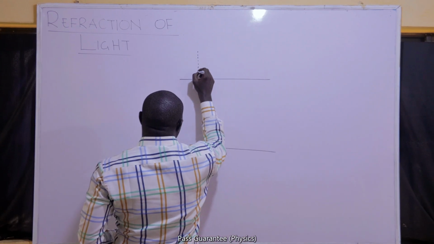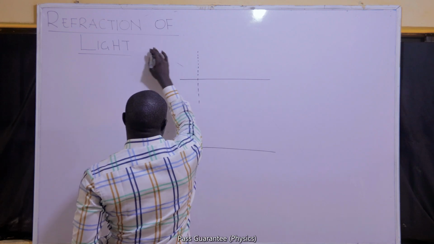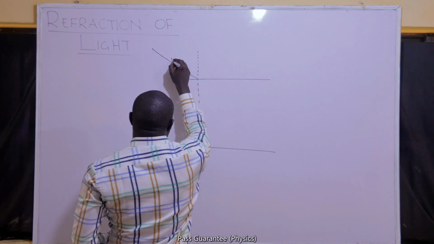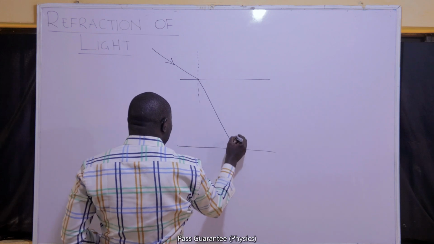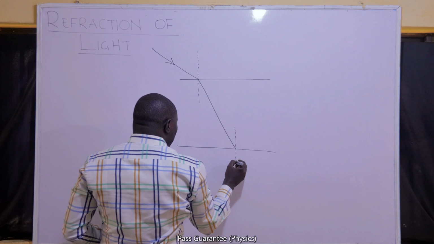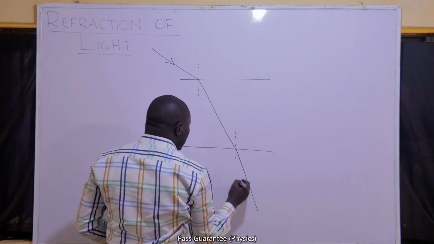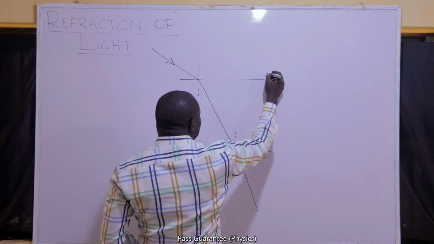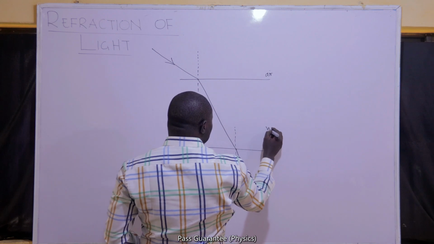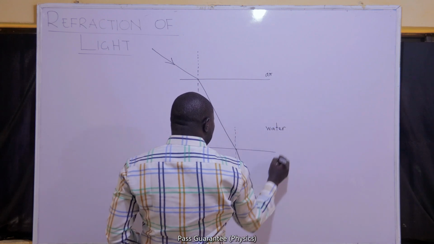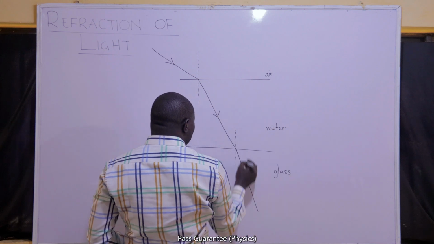It can first enter through air, and if it enters through air, we can continue that same motion through another medium, then continue through another. Let us assume that this first medium is air, while this second medium is water, and the next medium is glass. You only need to show the arrow so that we know where the light is coming from and where exactly it's going to.